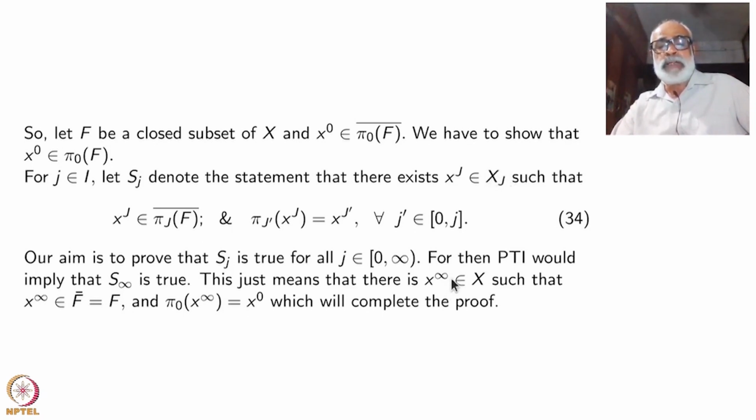So x infinity will be inside X such that x infinity is inside pi infinity of f bar, which is again f bar, but f bar is f. So x infinity is inside f, and this means that in particular pi naught of this x infinity is x naught.